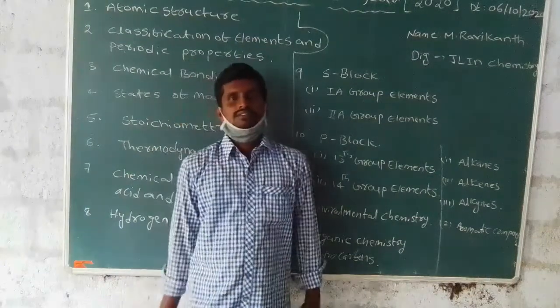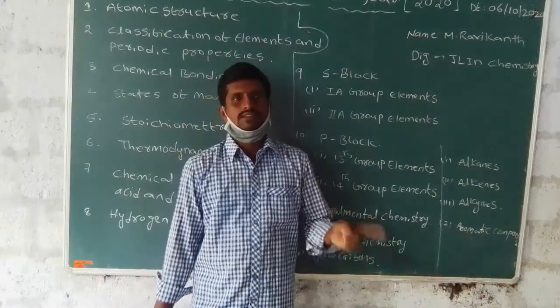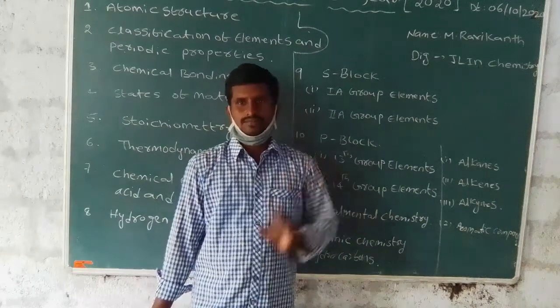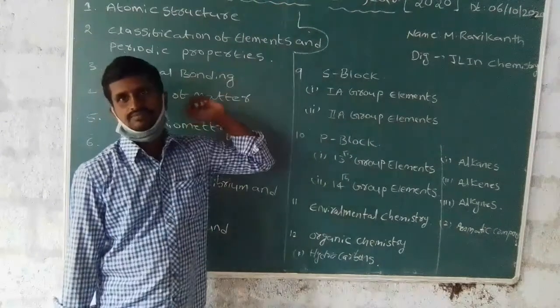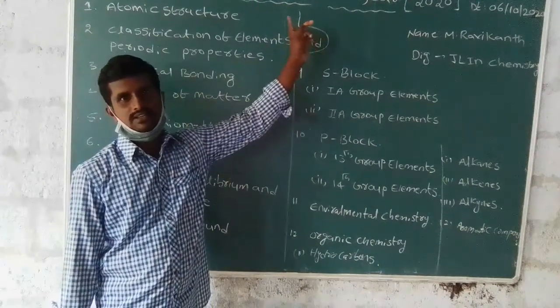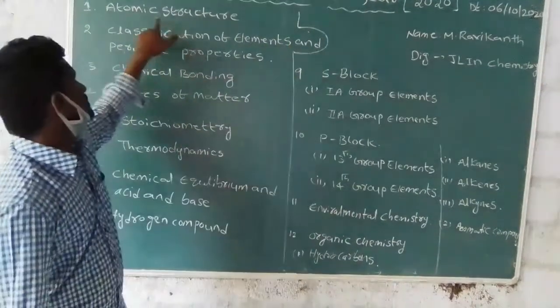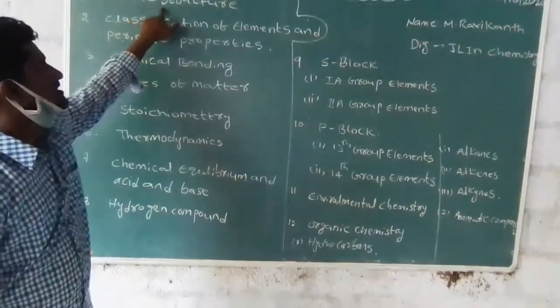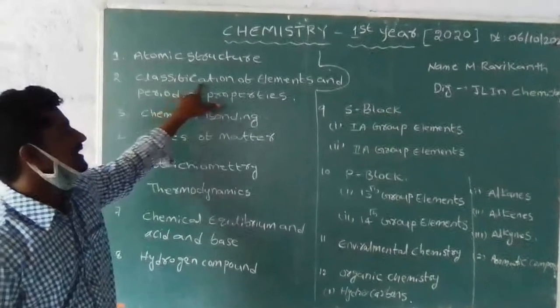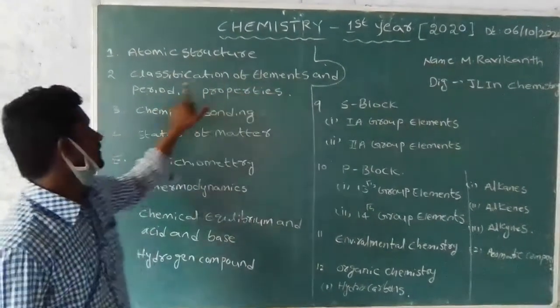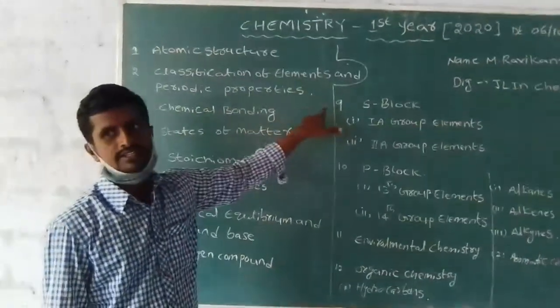My name is Ravikant. I completed my MSc in Organic Chemistry in 2012. Today we will discuss first year chemistry. In first year chemistry, the first lesson is atomic structure. The second is classification of elements and periodic properties.